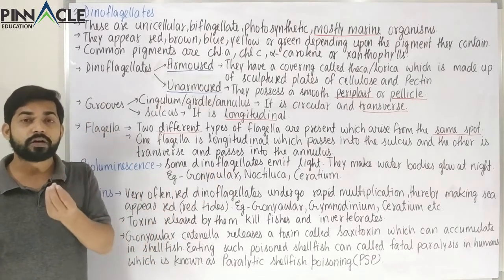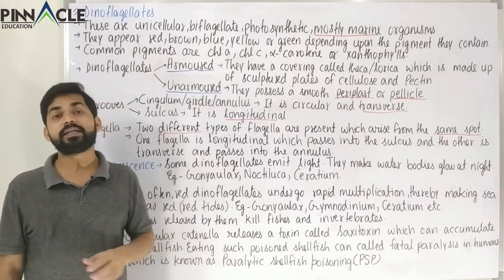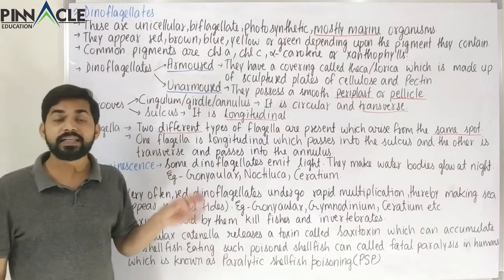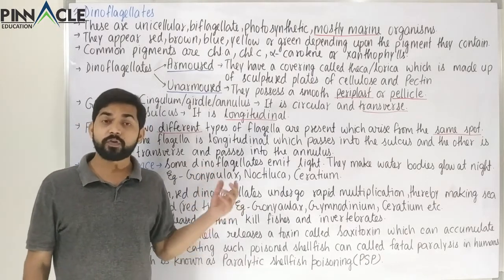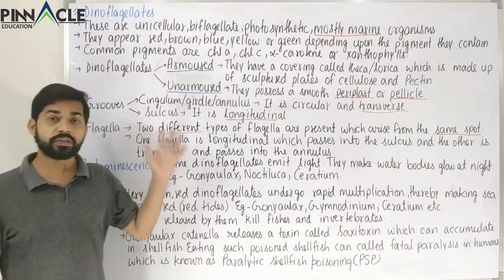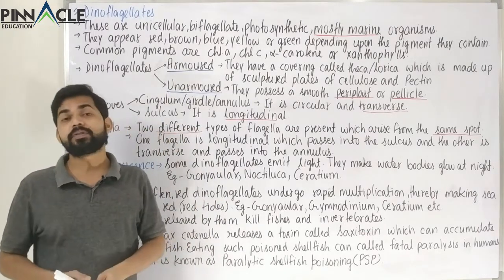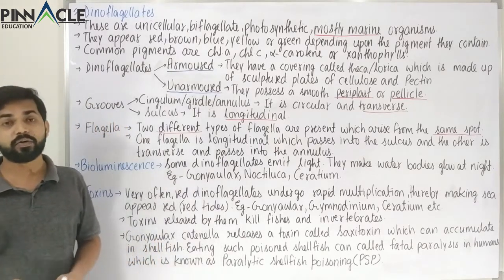So phosphorus granules or similar structures are present in their cytoplasm, and these granules are responsible for the emission of light. A few of these organisms, for example Gonyaulax, emit light because of certain granules which are present in their cytoplasm.